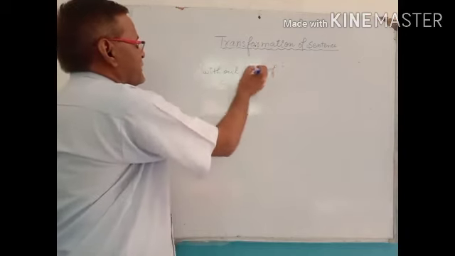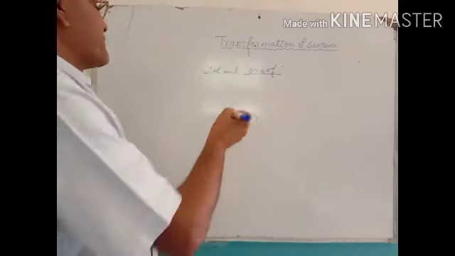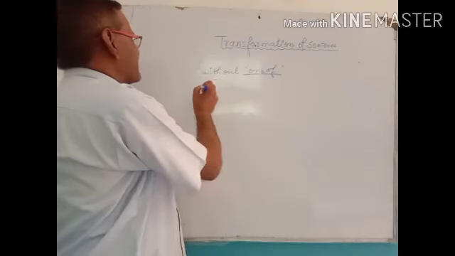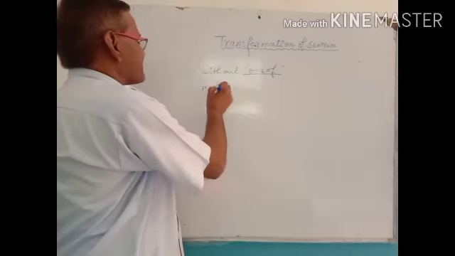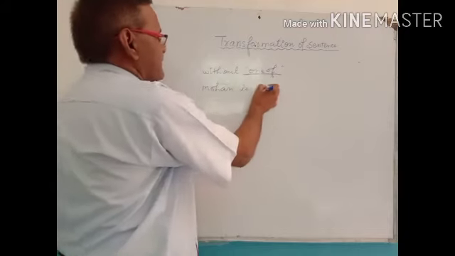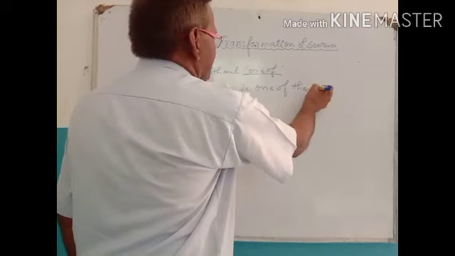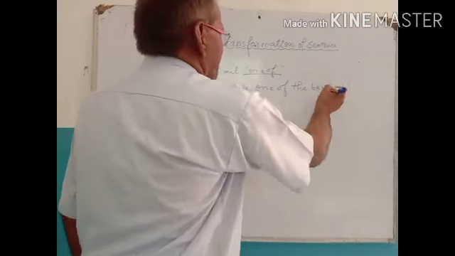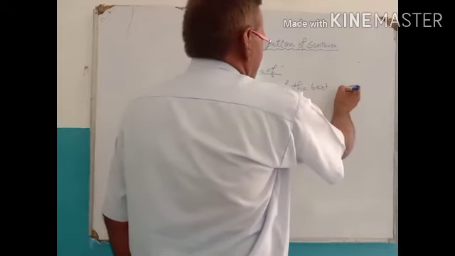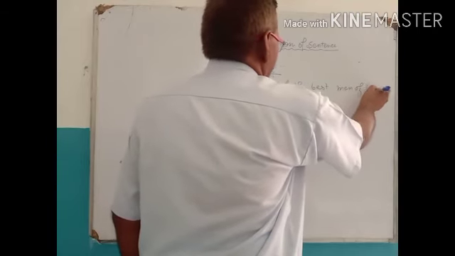Here one of is used especially in particular. The sentence is: Mohan is one of the best men of his village.